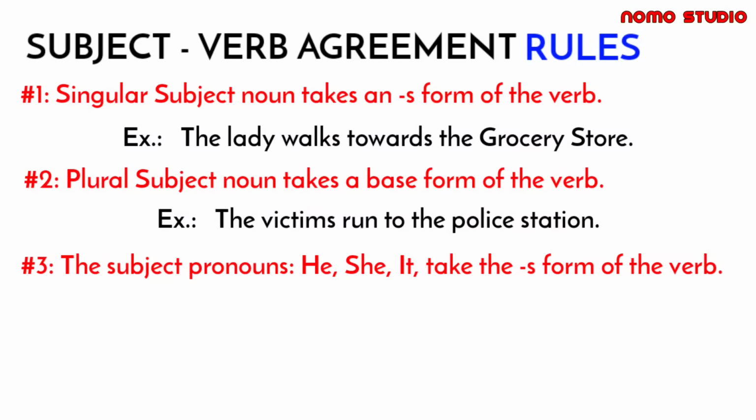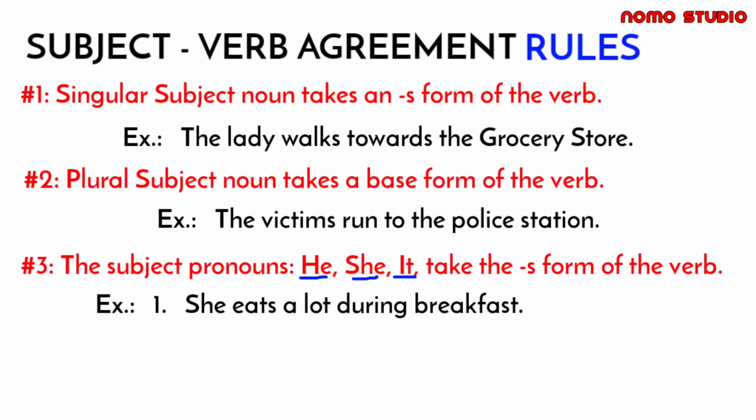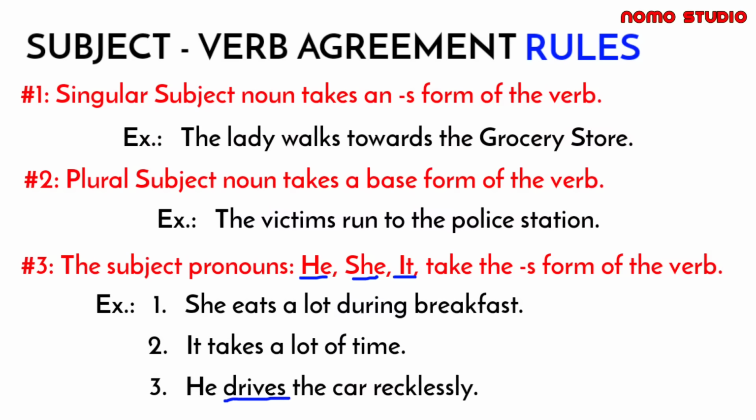Next rule, we have the subject pronouns he, she, and it must take the S form of the verb. Example, she eats a lot during breakfast. Another one, it takes a lot of time. And lastly, we have he drives the car recklessly. Very easy to remember, no? So if we have subject pronouns he, she, and it, just take the S form of the verb. Do not use the base form of the verb.